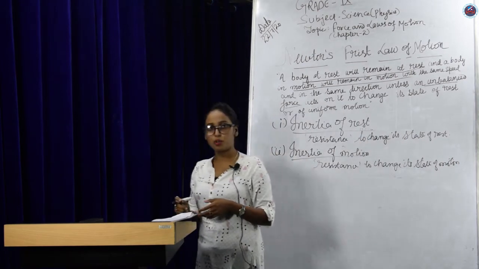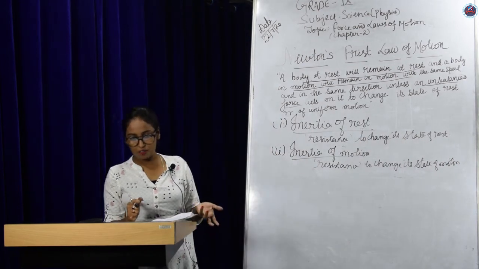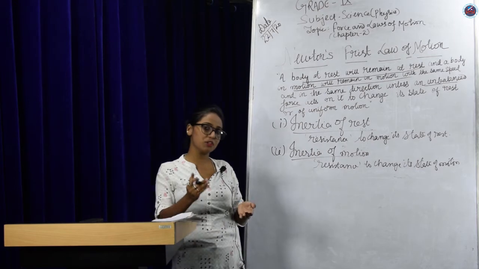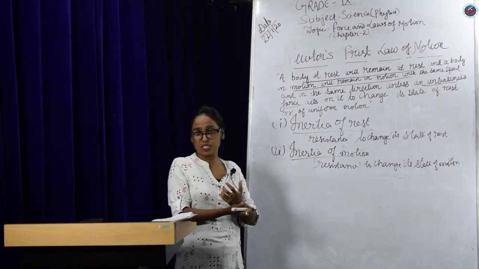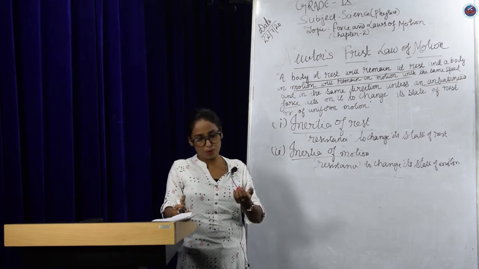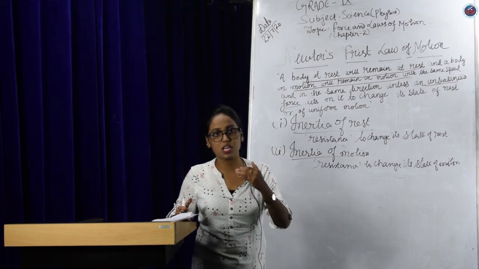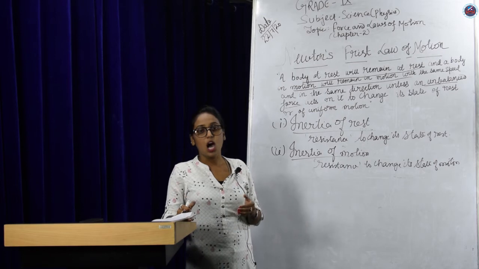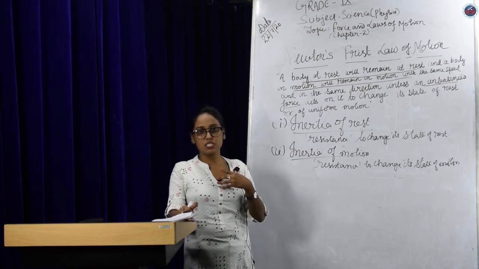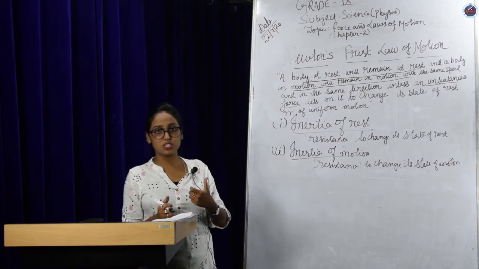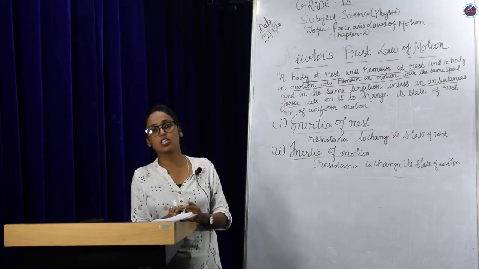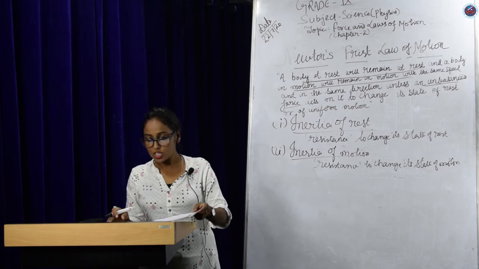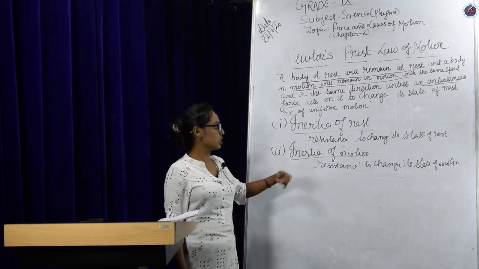For example, take the same example. When the bus is in motion, our body is also in motion along with the bus, right? And suddenly, when the bus driver applies the brake, or the bus comes to a stop, our body again experiences a jerk, this time in the forward direction. Why does it happen? It happens because of the inertia of motion.